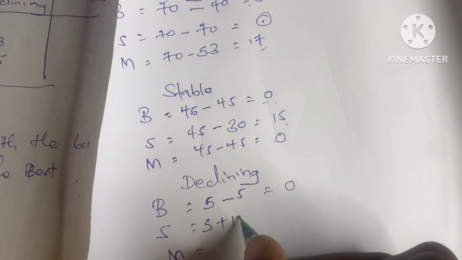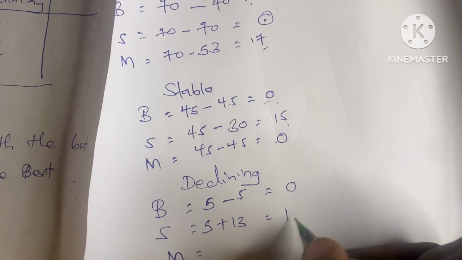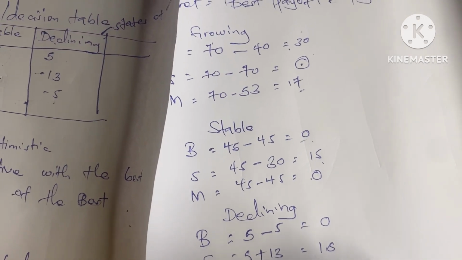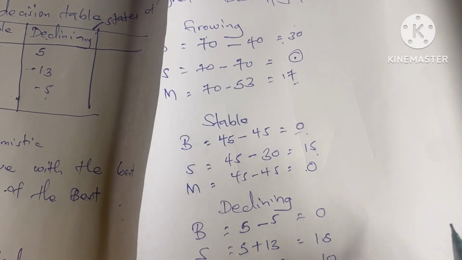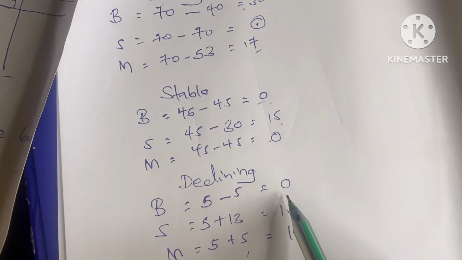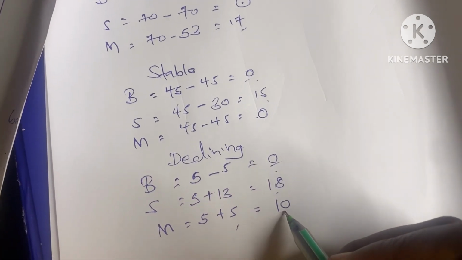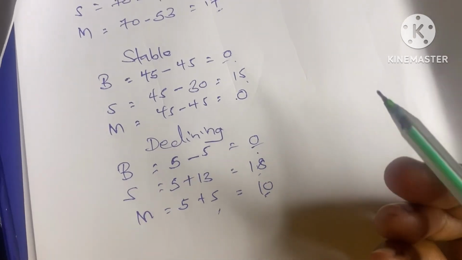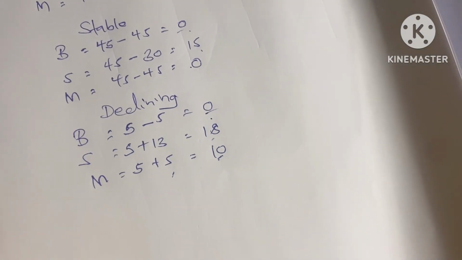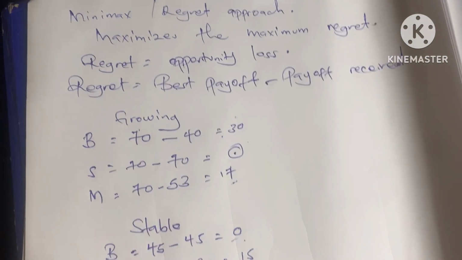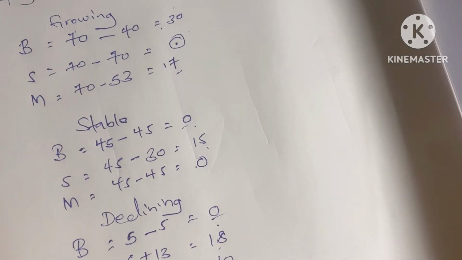For stocks, 5 minus negative 13, which becomes a plus, so 5 plus 13 is 18. For mutual funds, it is 5 plus 5, which is 10. So in a declining economy, if you invest in bonds, no regret; stocks, the regret is 18; mutual funds, the regret is 10. That is the Minimax approach, or the regret approach.